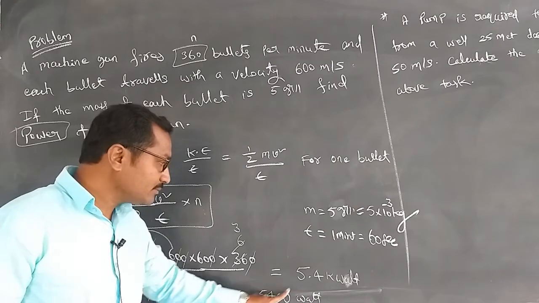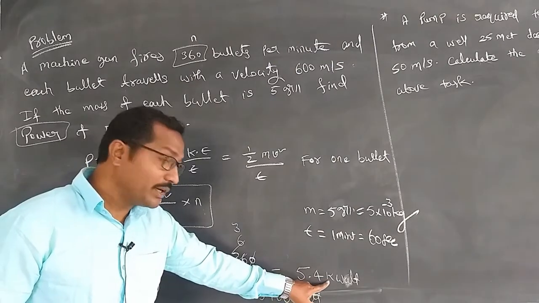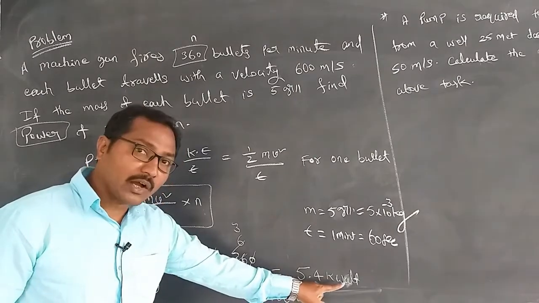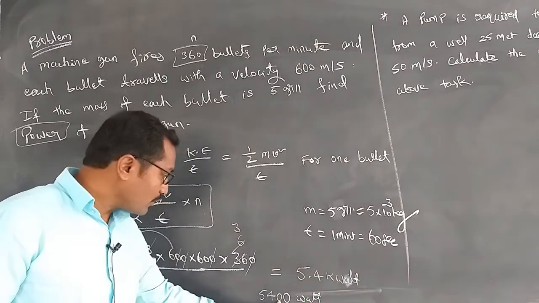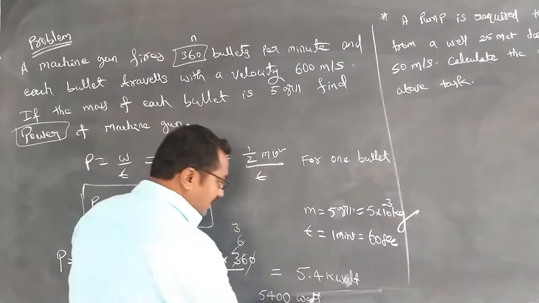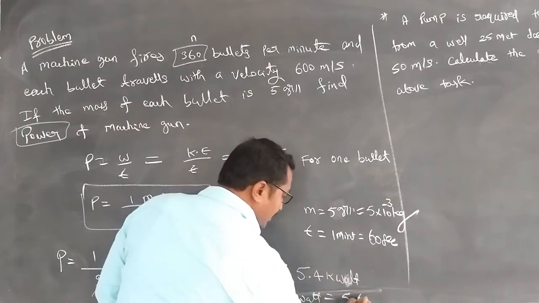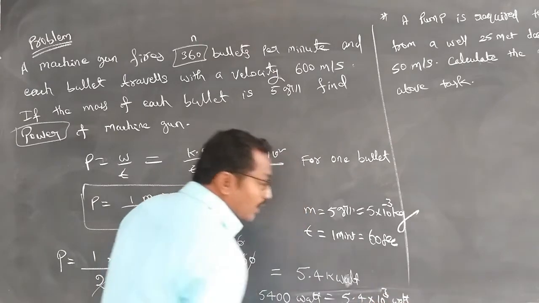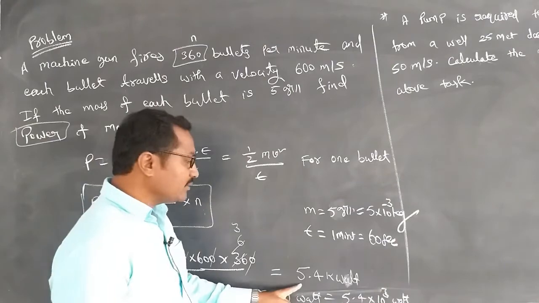If it is not like that, it is 5.4 kilowatt. Kilo means 10 to the power of 3. So I am adjusting this value as per the options, 5.4 kilowatt, 1, 2 and the 3 point. In other words, we can write this as 5.4 into 10 to the power of 3 watt. Simply we are writing this one.